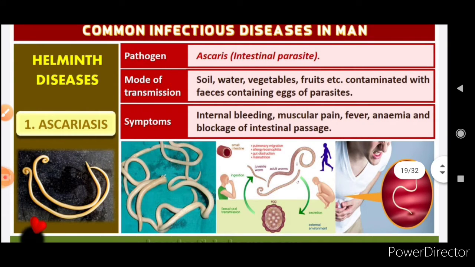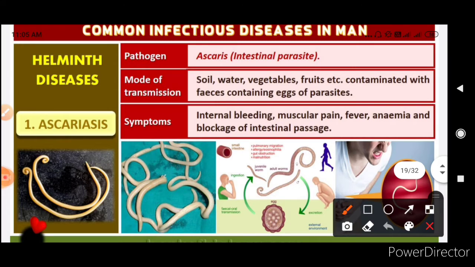Now this is another helminth disease, Ascariasis. It is caused by the pathogen Ascaris, the intestinal parasite. Mode of transmission is soil, water, vegetables, fruits, etc., contaminated with feces containing eggs of parasites. Symptoms are internal bleeding, muscular pain, fever, anemia, and blockage of the intestinal passage.